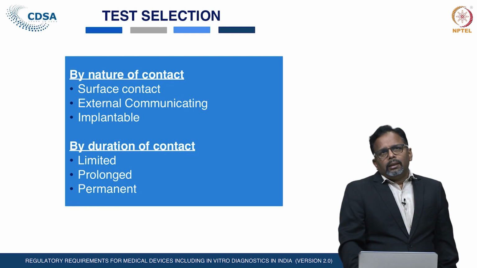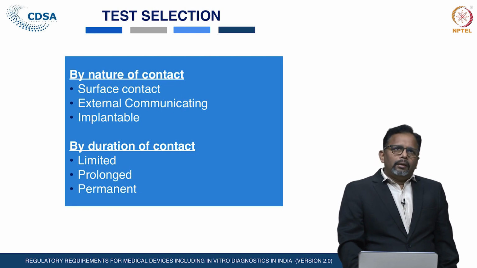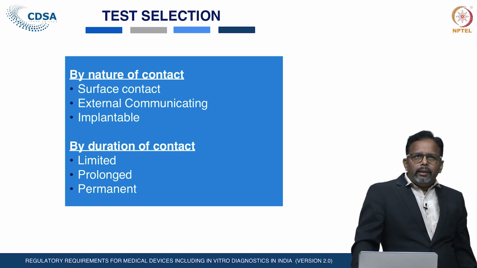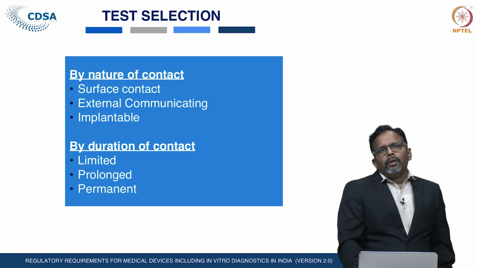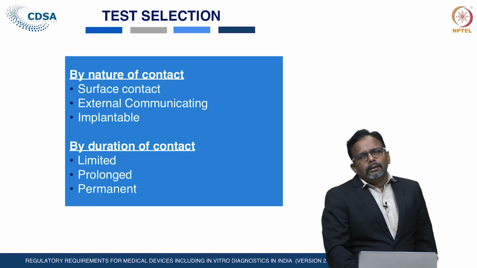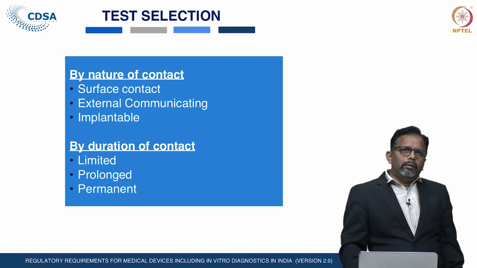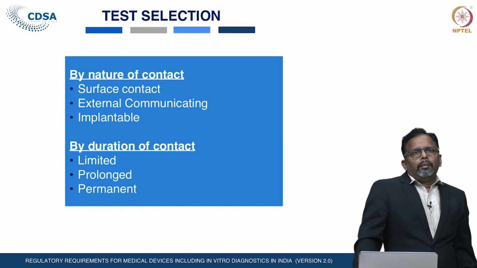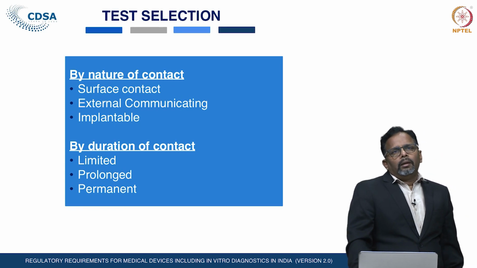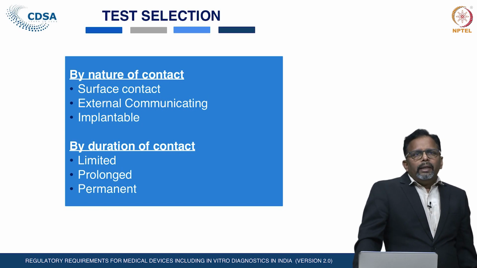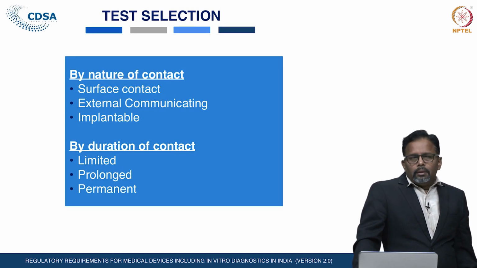So, there are three different natures of contact: surface contact, external communicating and implantable devices. The duration of contact is defined as limited duration, prolonged duration or permanent duration of contact.